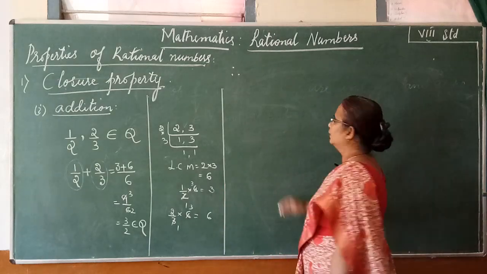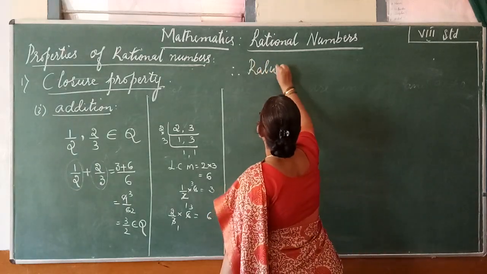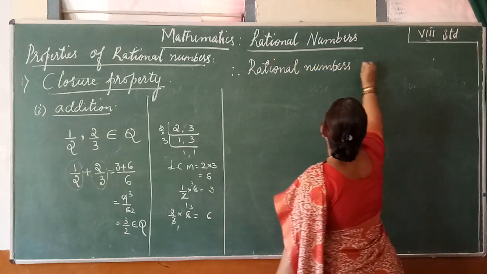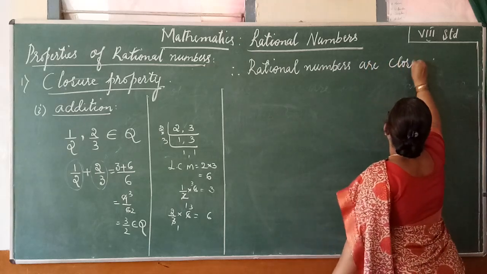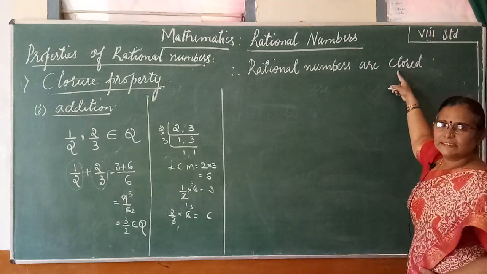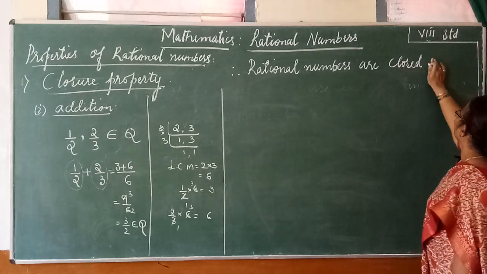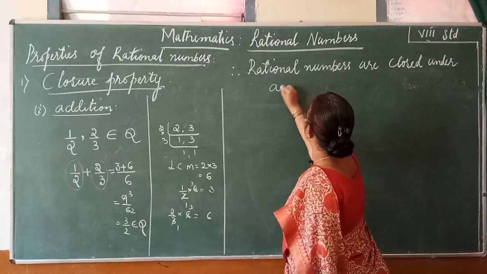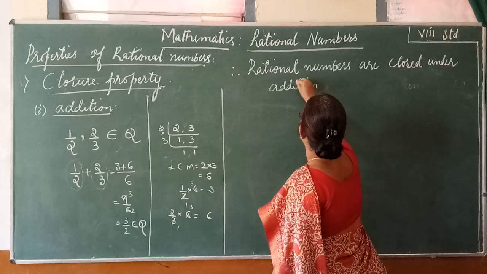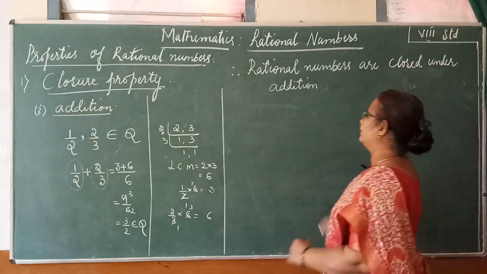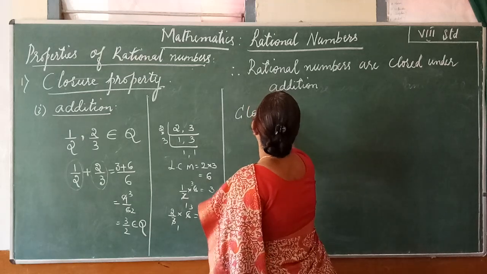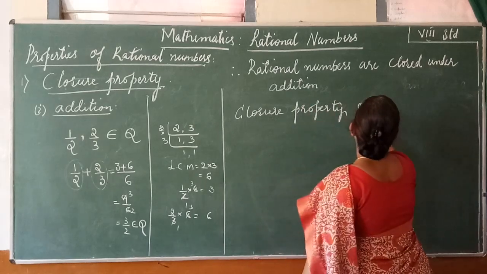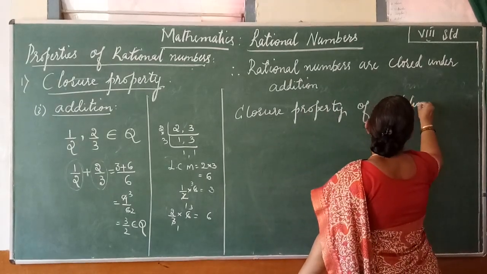Therefore, rational numbers are closed. What is the meaning of closed? Satisfies the closure property. Closed under addition. What is the closure property of addition? The definition I will write: closure property of addition. What does it state?